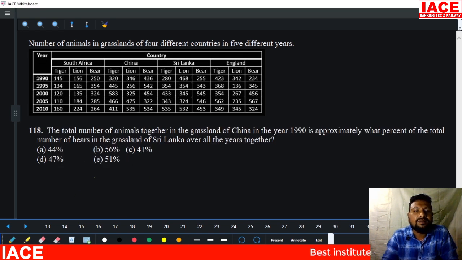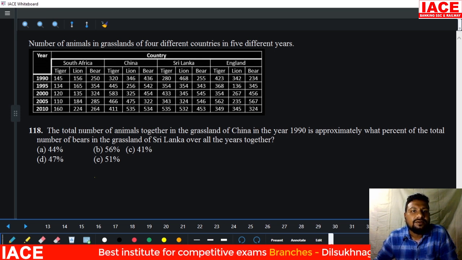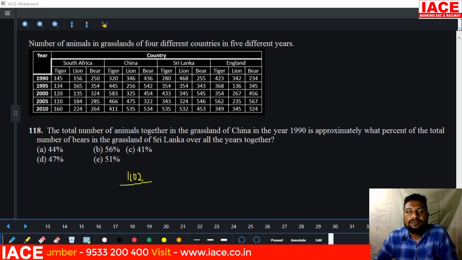Next, the total number of animals together in grassland of China in the year 1990. China value: 320, 300 and 400 is 1000. 1000 plus 46 plus 36 is 82. 82 plus 20 is equal to 1102. 1102 is what percentage of total number of bears in the grassland of Sri Lanka over all the years together?